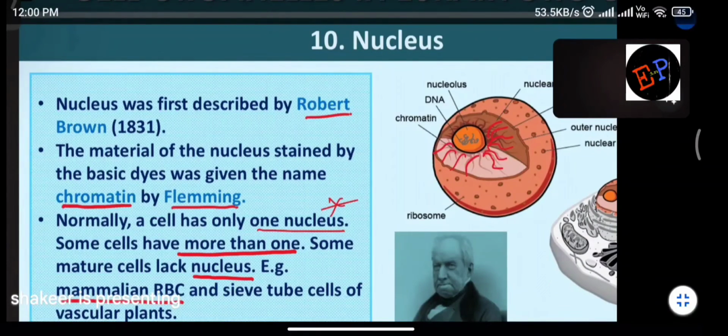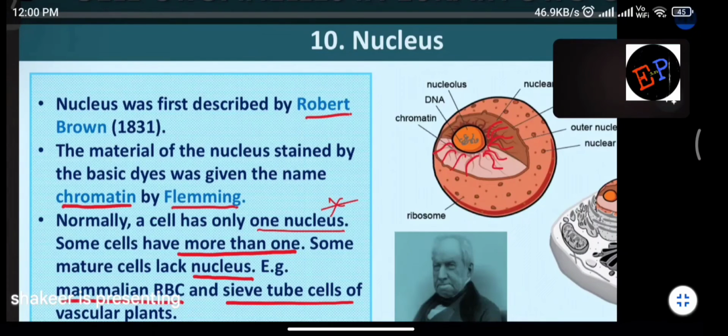Okay? And sieve tube cells of vascular plants. We know what is meant by sieve tube cells, Nama? In the plant cells we have studied. Okay? Vascular plants means what? Vascular bundles means what? Xylem and phloem only, no? So surrounding the xylem and phloem, you can find these sieve tube cells.